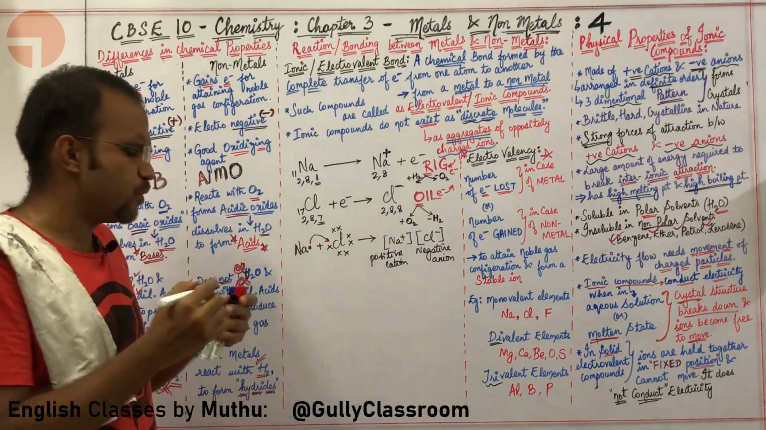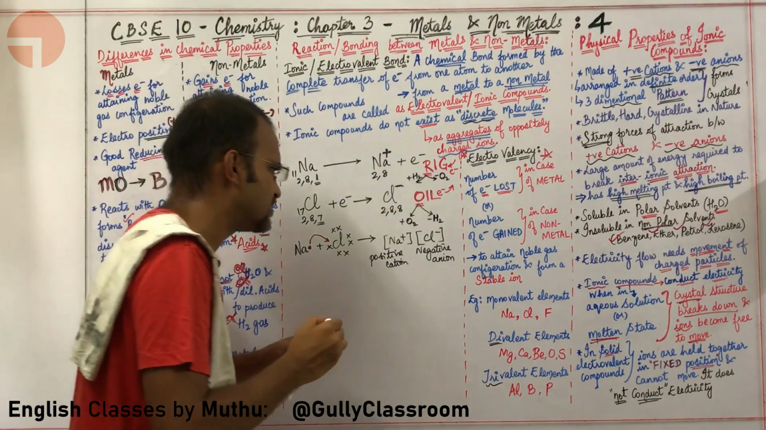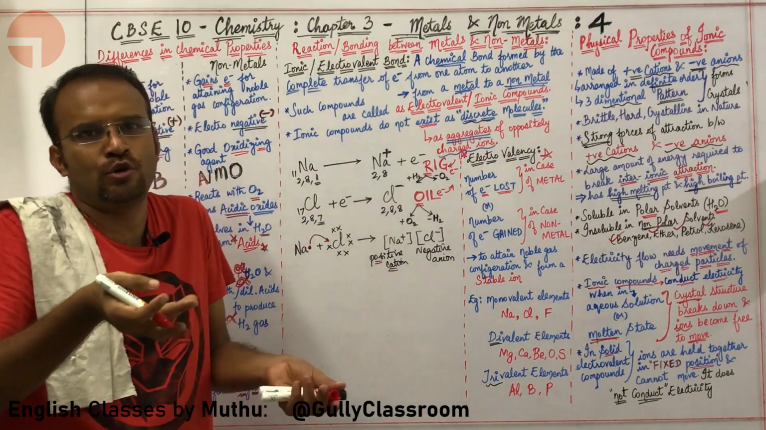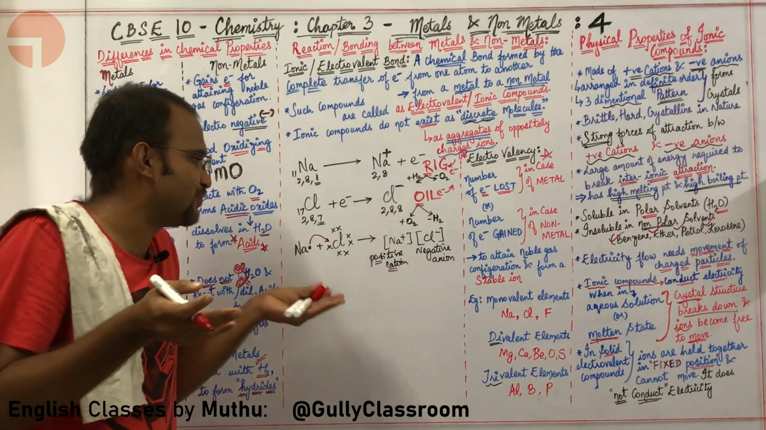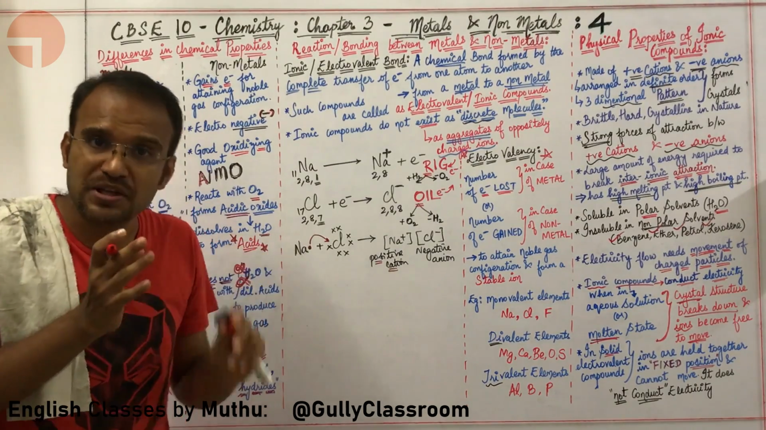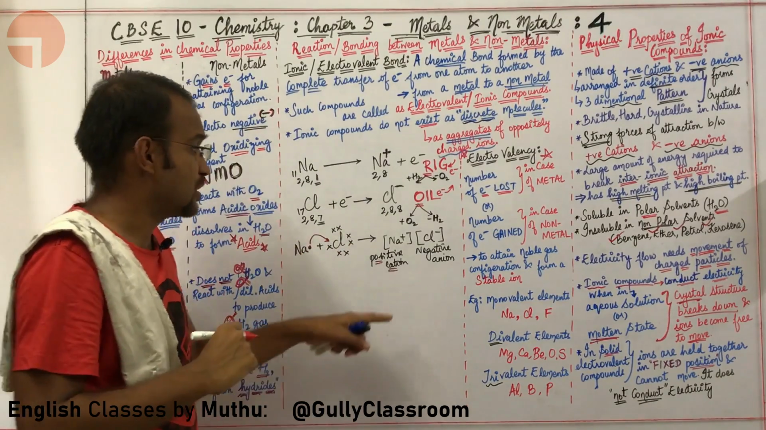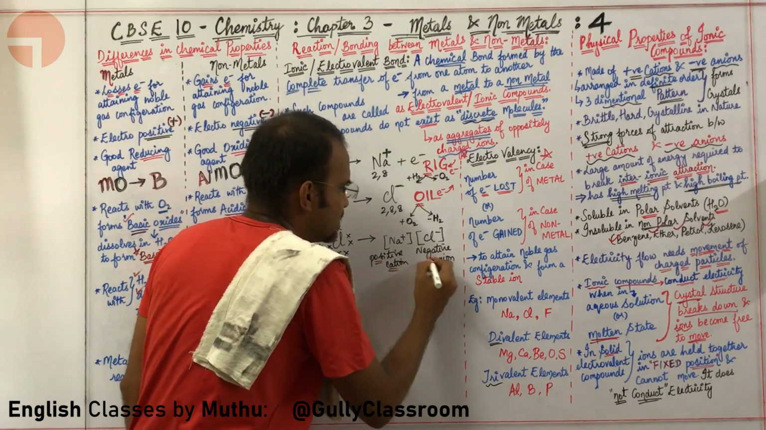Sir, how am I supposed to remember that cation is positive and anion is negative? If you have a cat in your home, you will always have a lot of fun. It will spread a lot of positive energy. So, cations are positive. Sir, how am I supposed to remember anions are negative?